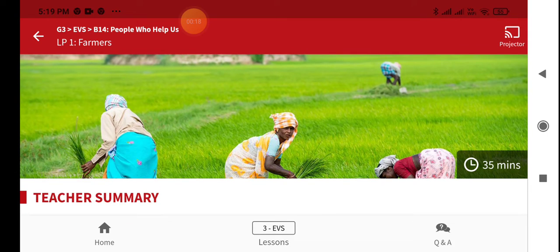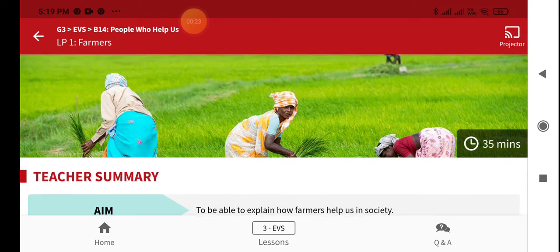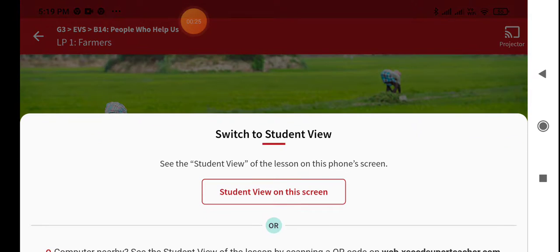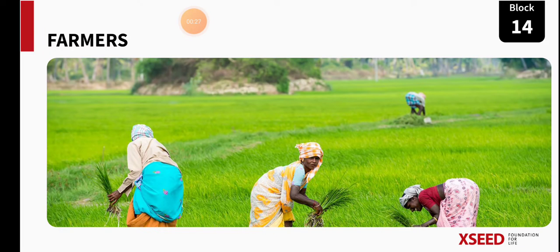Here you can see in the picture, the people are planting some saplings. What they are doing here is farming, they are involved in farming. The saplings in their hands are rice saplings. So they are planting the rice saplings. The people who plant the rice saplings are known as farmers. So farmers are growing the crops.